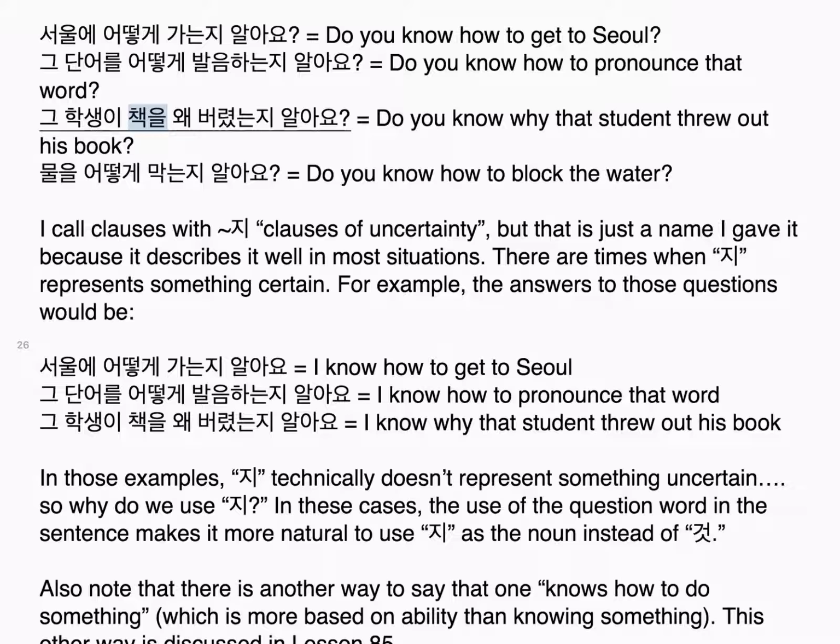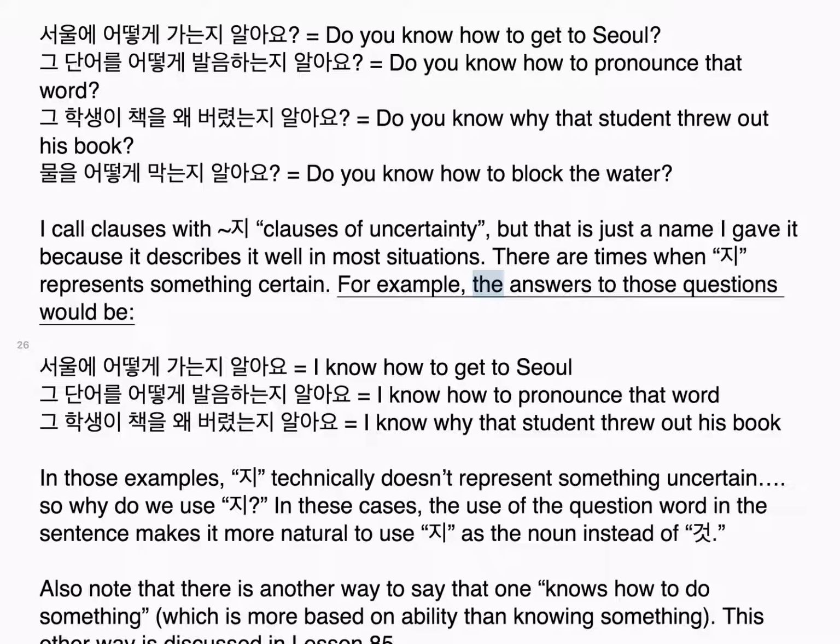그 학생이 책을 왜 버렸는지 알아요? Do you know why that student threw out his book? 물을 어떻게 막는지 알아요? Do you know how to block the water? I call clauses with 지 clauses of uncertainty, but that is just a name I gave it because it describes it well in most situations. There are times when 지 represents something certain.